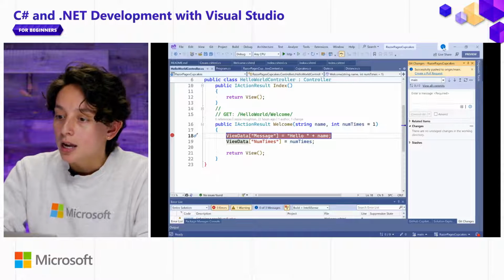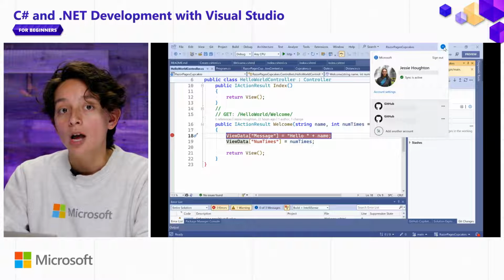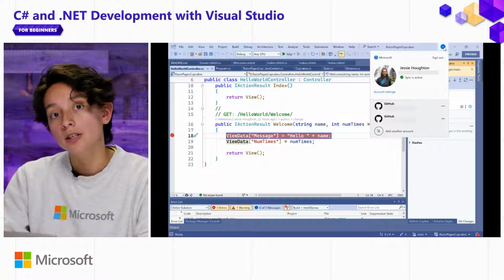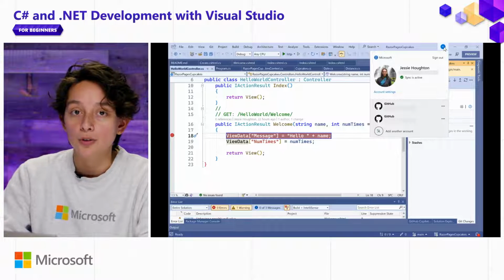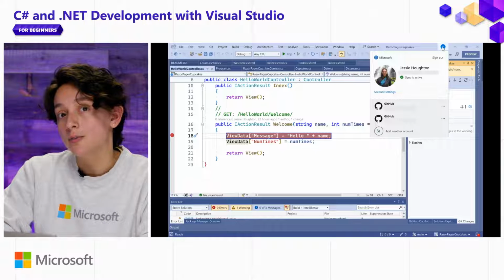All right, I think I rounded out almost everything on the tour, but the last thing I will say is that if you're not already signed in here in the upper right corner in Visual Studio, I'd highly recommend that you do so. Signing in allows you to carry your preferences over from different installs of Visual Studio, and it also allows you to give feedback and track that feedback a lot easier.